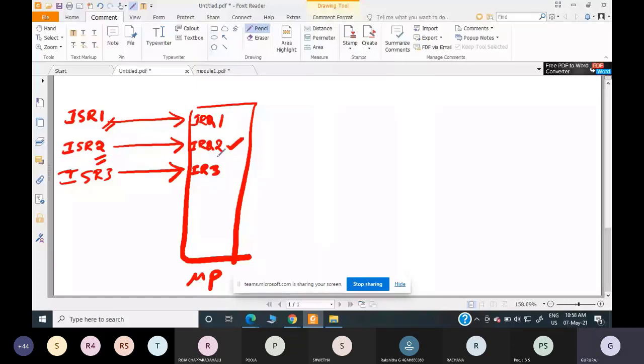That code will be in some memory location, starting from some address. So how to locate that memory location? You can use software for that. You can write one more piece of code which will locate the starting address of ISR2 and start executing it. But remember, software usually takes more time compared to hardware. If it is a hardware implemented feature, the time required is always less, and if it is implemented through software, the time required will be more.